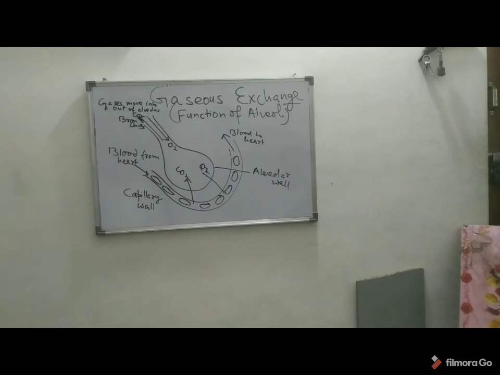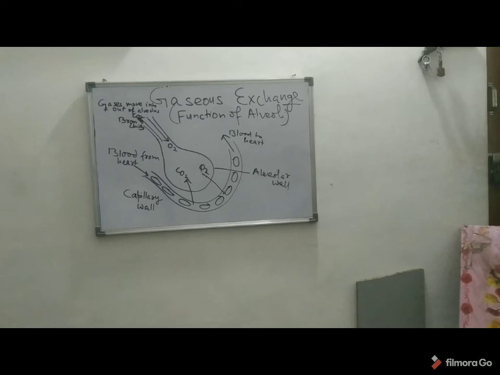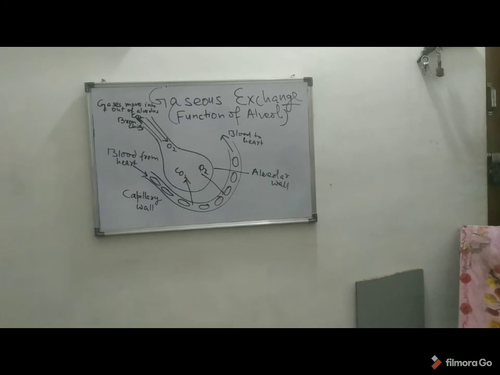So at the level of the alveoli and capillary junction, at the level of the respiratory zone, where gaseous exchange takes place, there is exchange of carbon dioxide and oxygen. So the blood which leaves is rich with oxygen. It is oxygenated blood.